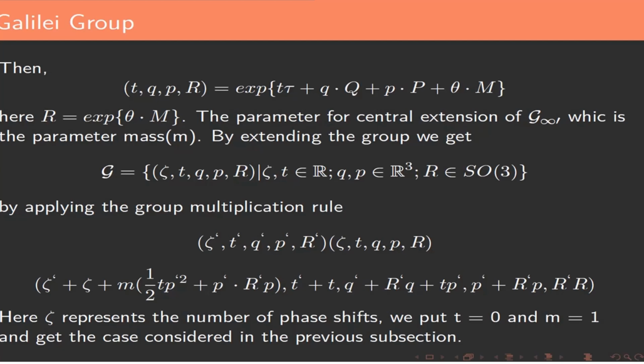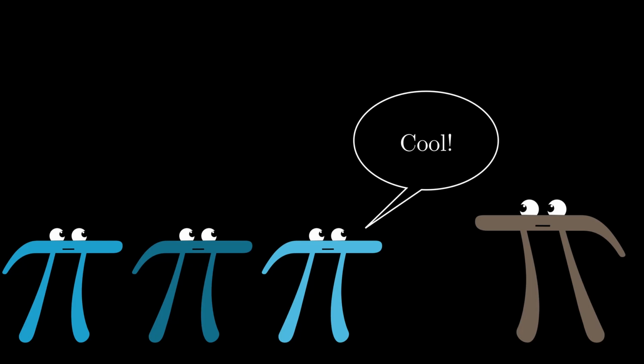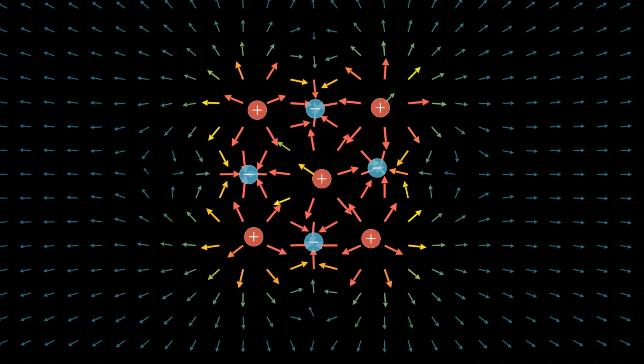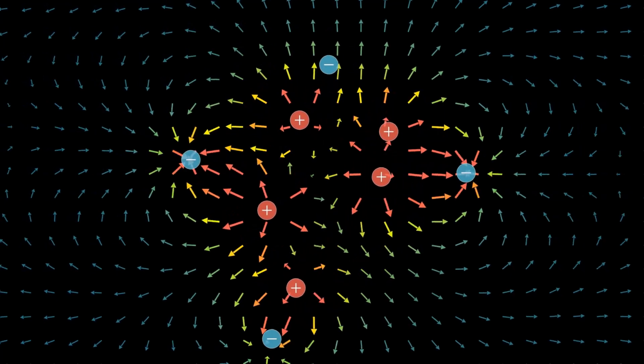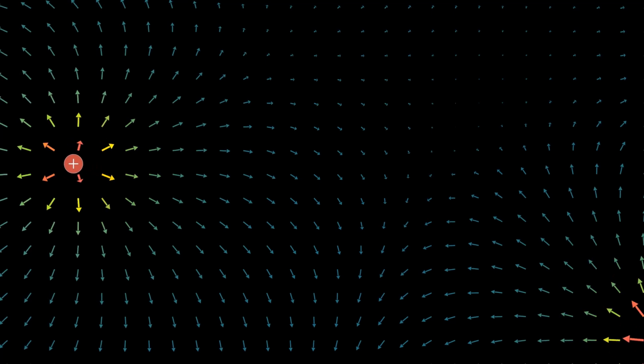Here zeta represents the number of phase shifts. We put t equals 0 and m equals 1 and get the case considered in the Heisenberg and rotation group. This proves the claim made that the case was an orthochronous Galilean group. We usually treat the electrons in terms of the Poincare group and relativistic quantum mechanics, similar to that of the non-relativistic case. Here we have shown a visualization for the phase space and how the relativistic and non-relativistic electrons behave in them.